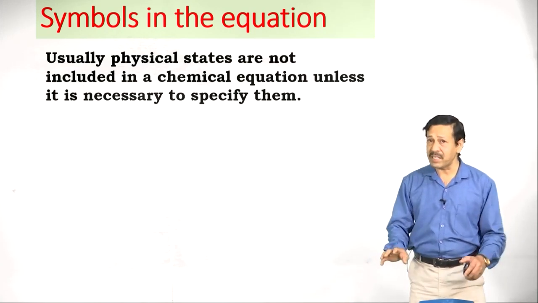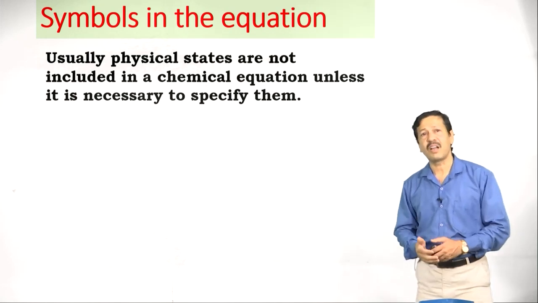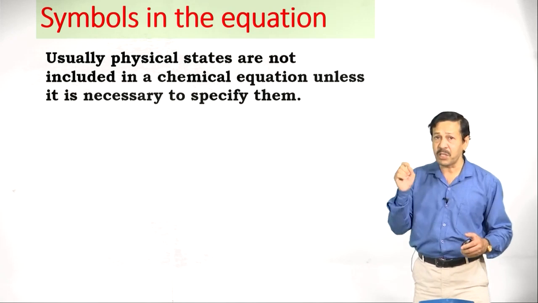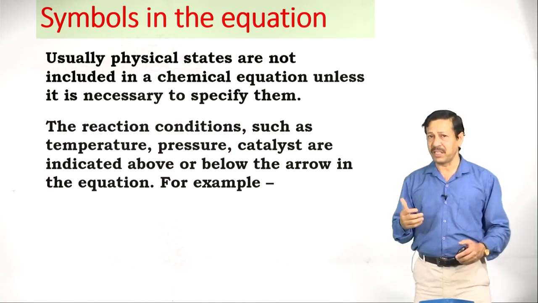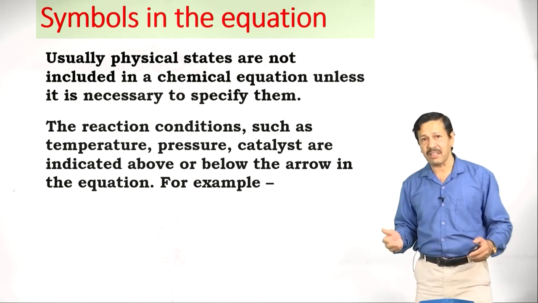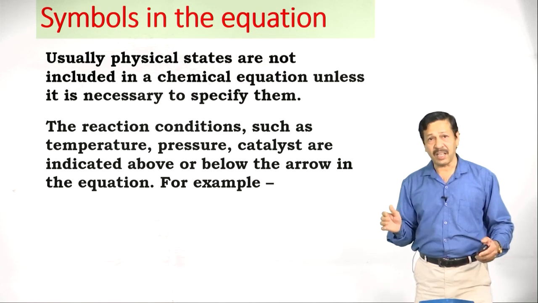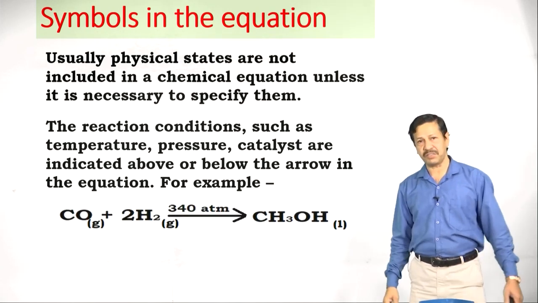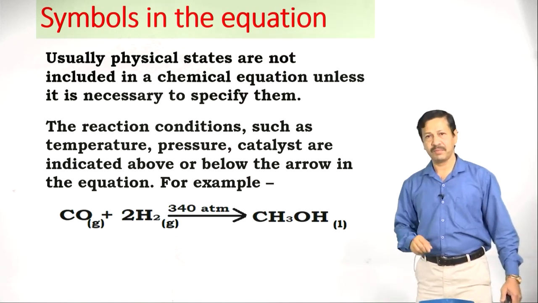Sometimes we are not representing physical states, sometimes we are representing them. Usually physical states are not included in a chemical equation unless it is necessary to specify them. But many times we use the reaction conditions such as temperature, pressure, catalyst, and they are indicated above or below the arrow in the equation.